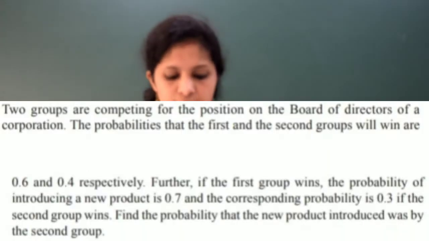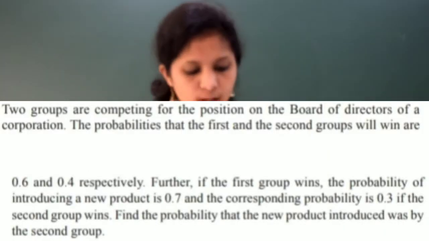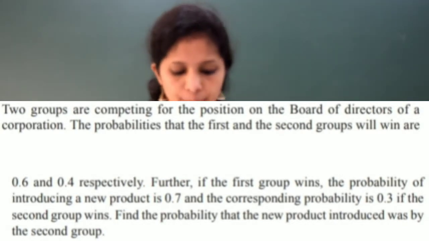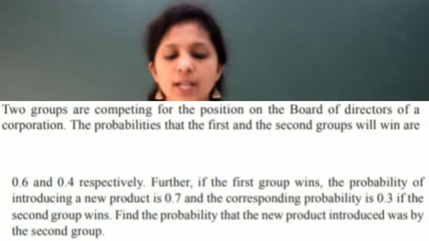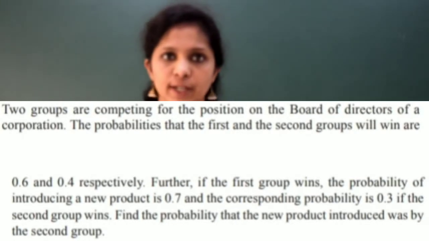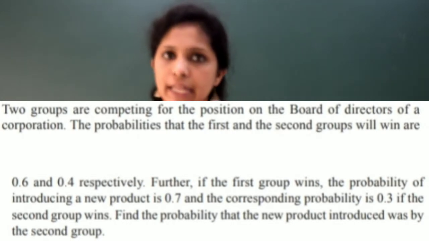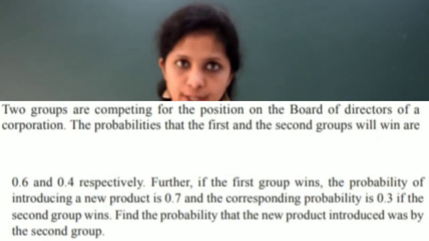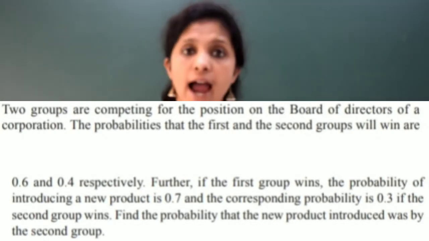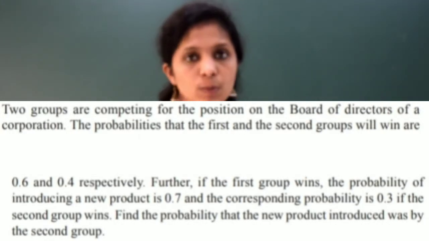Two groups are competing for the position on the board of directors of a corporation. The probability that the first and the second groups will win are 0.6 and 0.4 respectively. So two groups are given, right? Those two will be the first events. Next, what is given? Further, if the first group wins, the probability of introducing a new product is 0.7 and the corresponding probability is 0.3 if the second group wins.